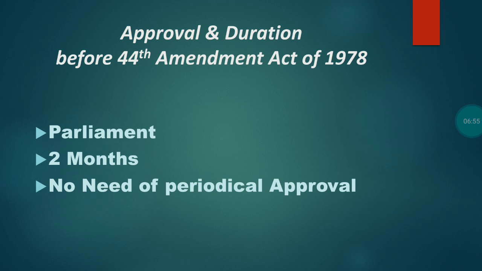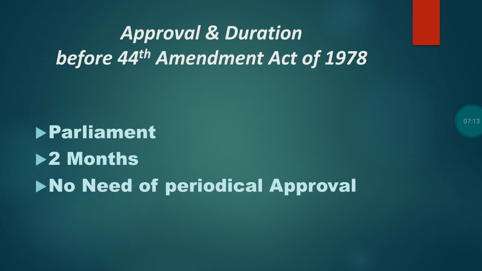So, this proclamation of emergency has to be approved in the parliament. Parliament in the sense it has Lok Sabha and Rajya Sabha. Before the 44th Amendment Act of 1978, it had 2 months.